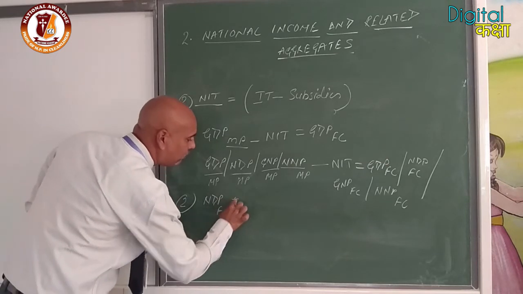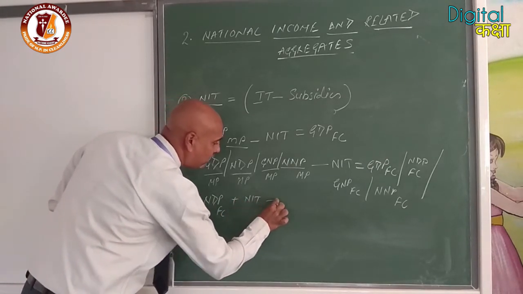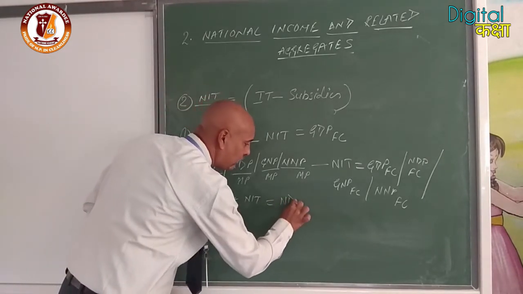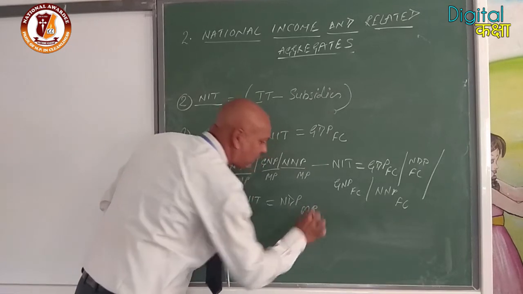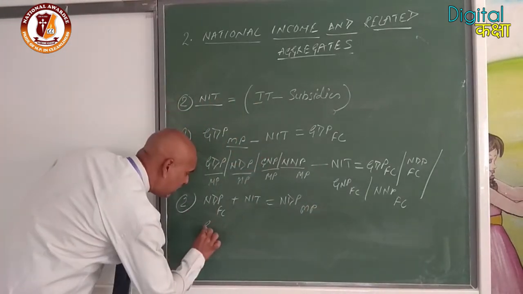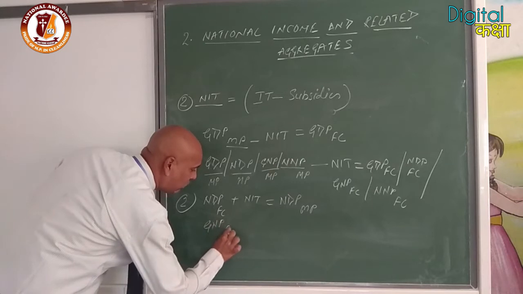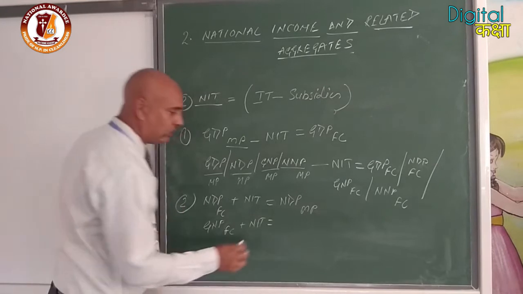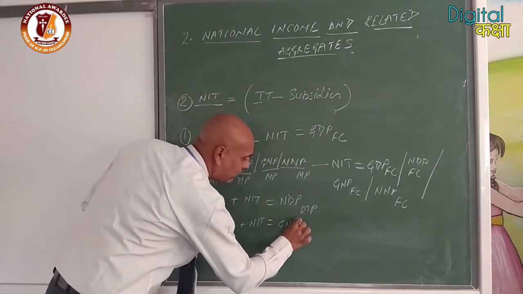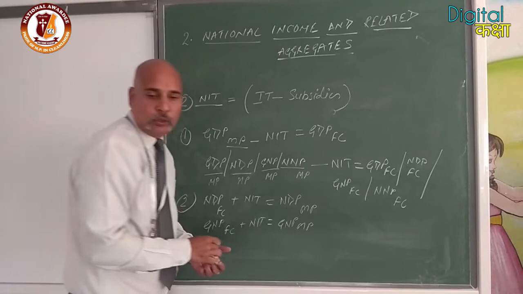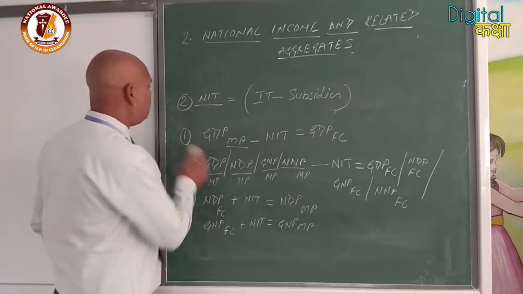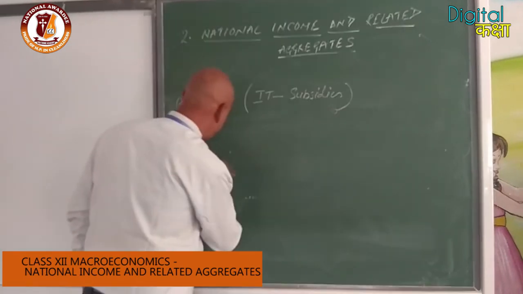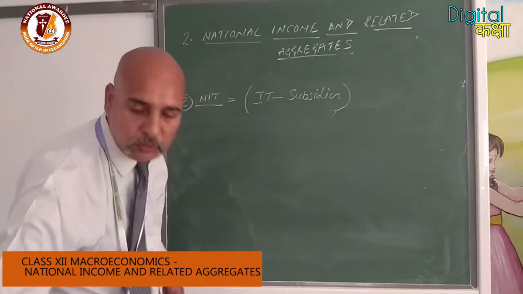Convert from market price to factor cost through subtraction of NIT, net indirect taxes. How can we calculate net indirect taxes? Indirect taxes minus subsidies, if it is not given clearly in the question. Or we can convert: factor cost plus NIT is equal to market price.